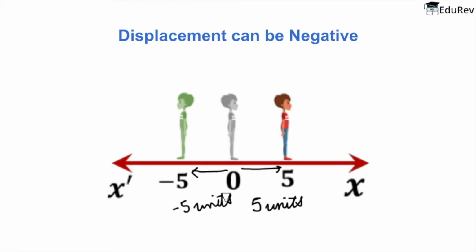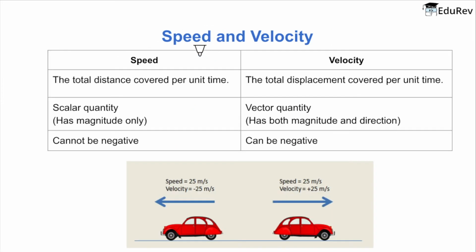So now we move on to our next concept, that is speed and velocity. So again, let's go back to our car drift. While driving a car, if the car runs at 25 meters per second, you check your speedometer and it says 25, right?